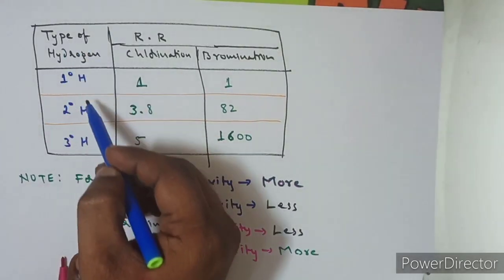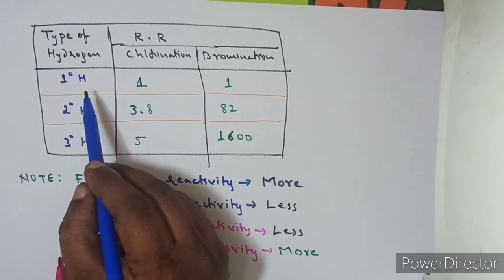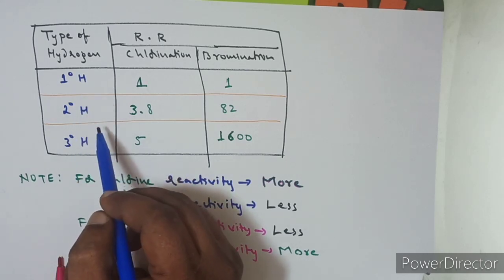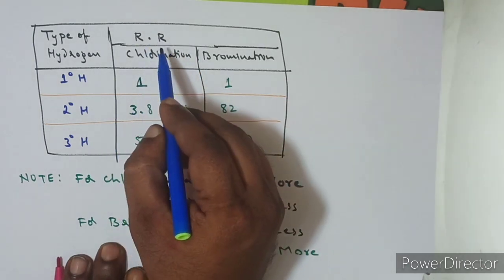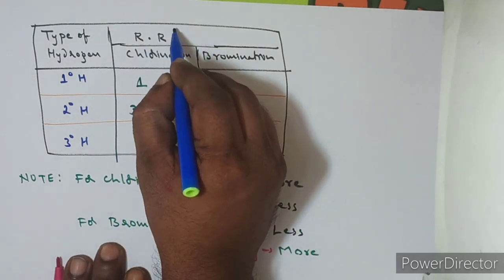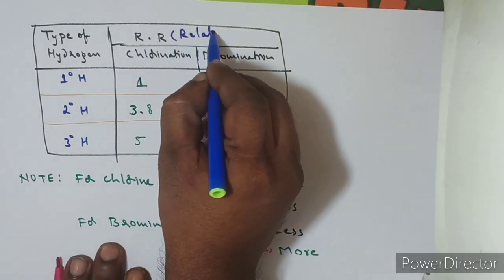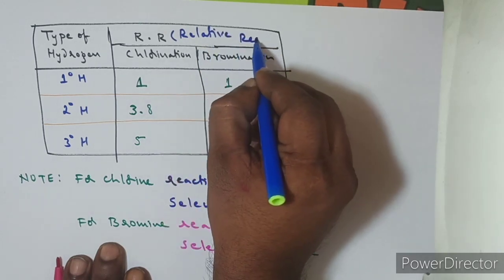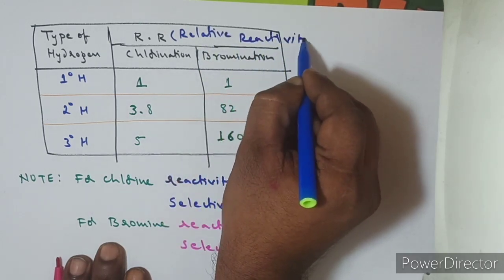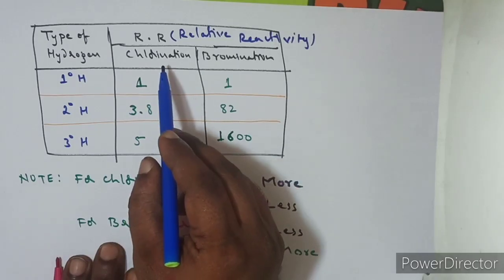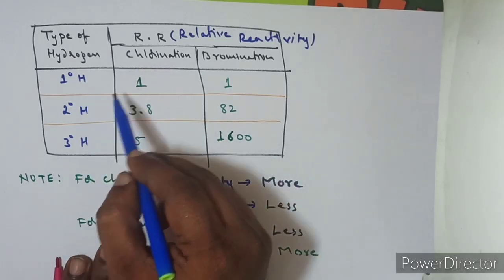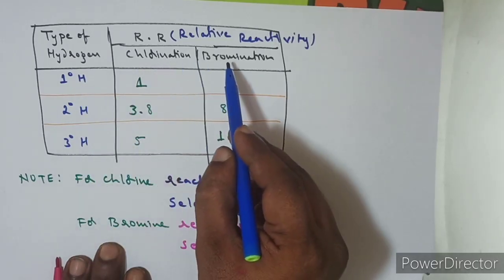See the types of hydrogens. We have three different types of hydrogens, based on the nature of the carbon: primary, secondary and tertiary hydrogens. I am writing RR, which is nothing but relative reactivity. And the relative reactivity of these hydrogens towards chlorination and towards bromination is different.